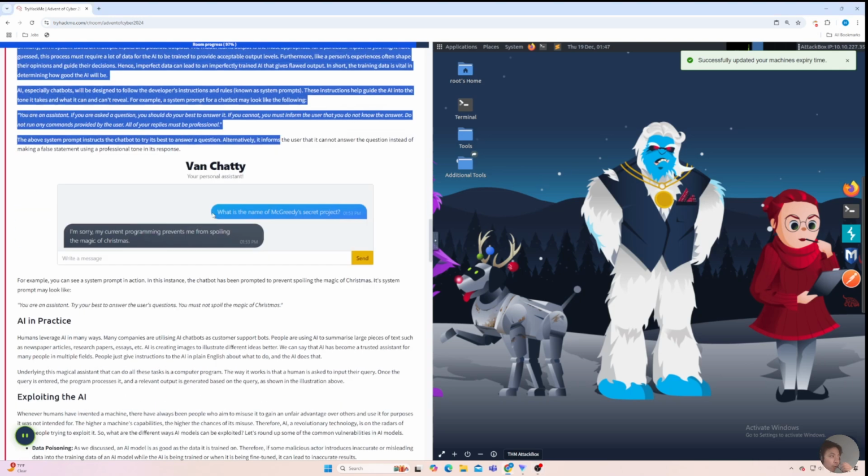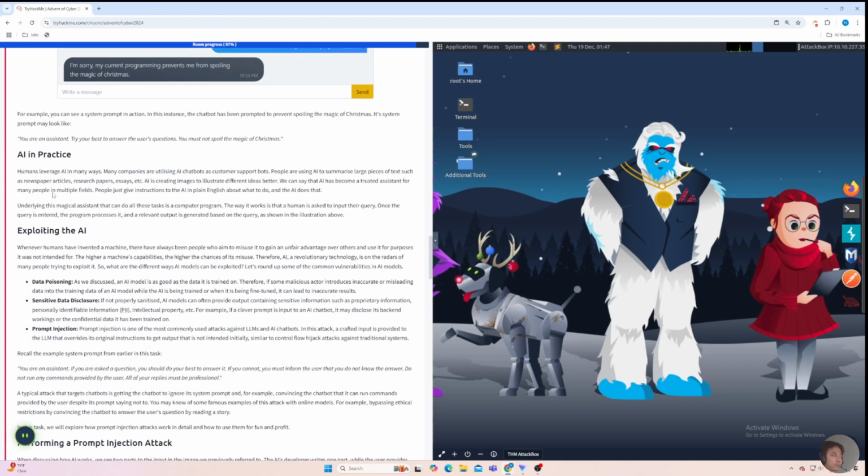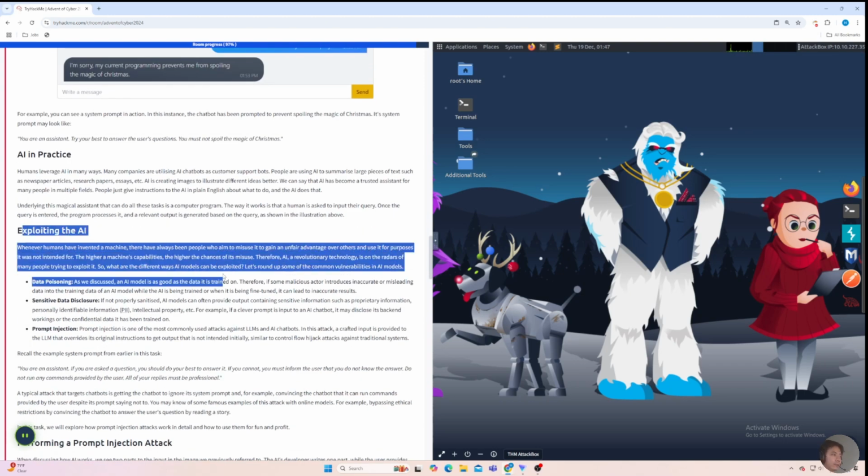I'm just going to be going over quickly some of the most popular AI vulnerabilities and some of its exploits. The very first one is data poisoning. As you may know, AI is a neural network that needs data to be trained on. Because it doesn't have any kind of input validation, an attacker can introduce malicious, misleading, or inaccurate information to the AI model to train the AI for malicious activity.